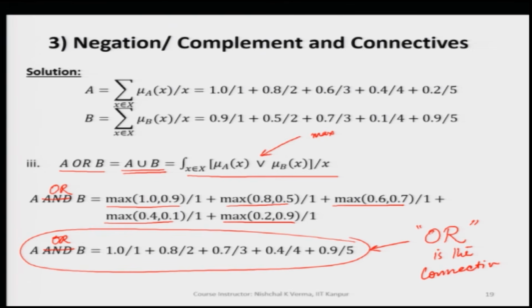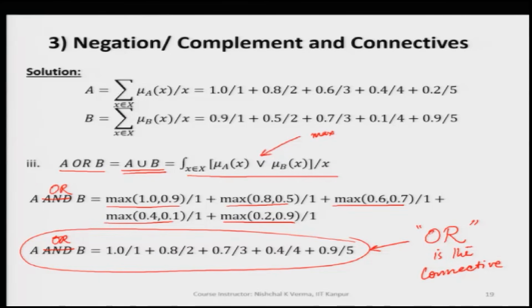So, this way we see that we have been able to get new fuzzy sets, either by taking the negation of the primary fuzzy set, or by connecting two primary sets, or even further connecting two or more fuzzy sets by AND or OR or any other connectives, and we can get the expression for the fuzzy set. This way we are able to get the new fuzzy set.